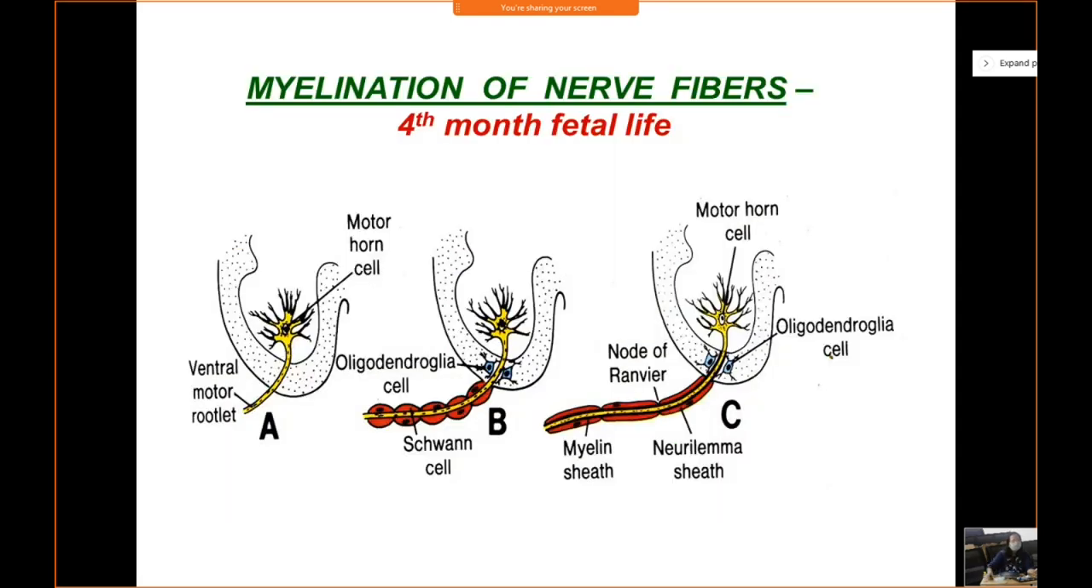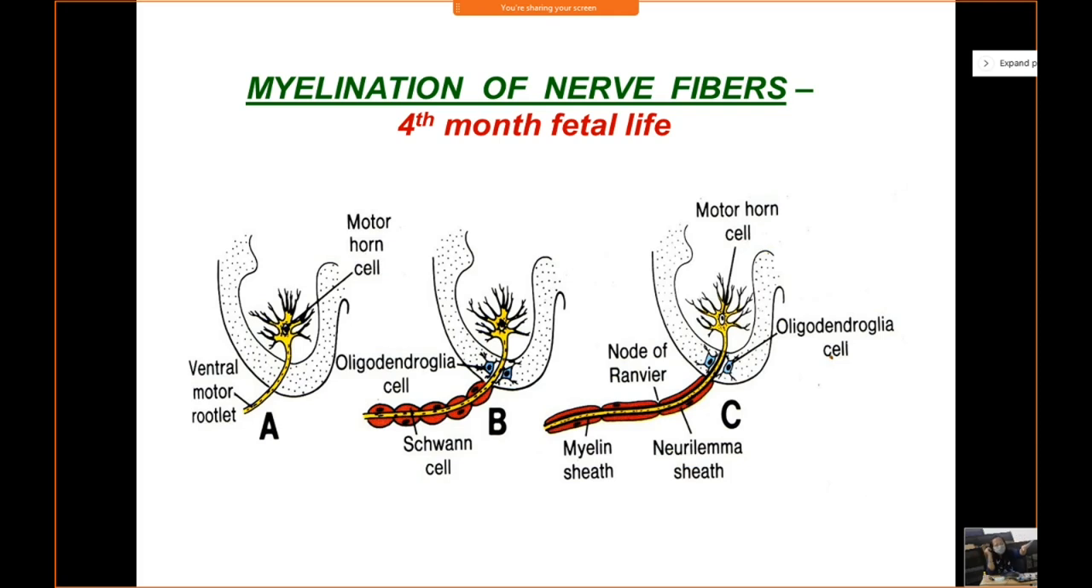Right? So myelination of nerve fibers starts in the 4th month of intrauterine life or fetal life. So you see in slide A, you can see the axon, the emerging axon from the ventral motor neuron in the ventral gray horn, right? And initially the axon is without any myelin sheath.